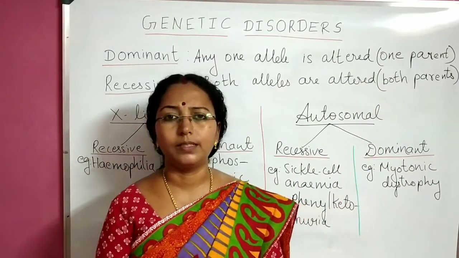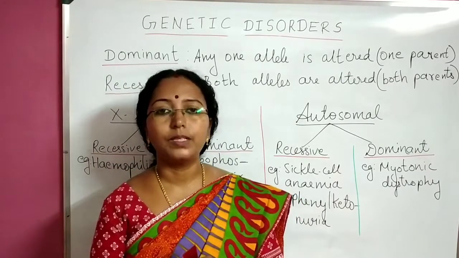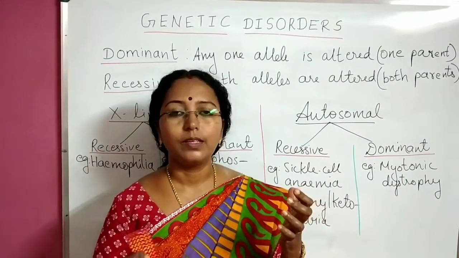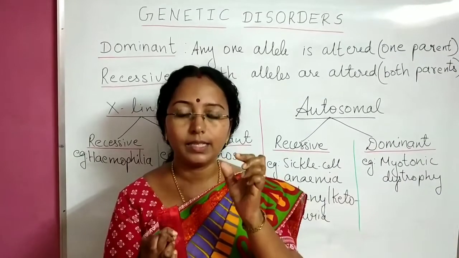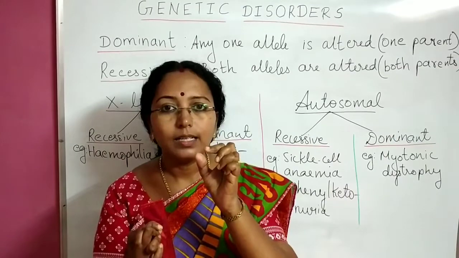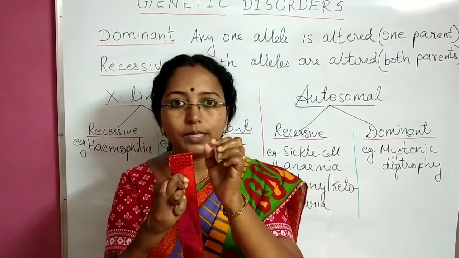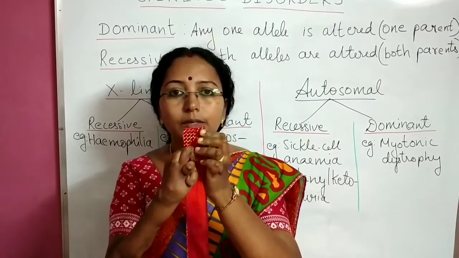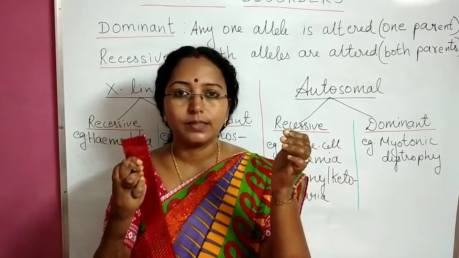What does that mean? Imagine an individual, a male or a female individual, having an allele for a character. That allele is part of a gene, and in that individual's body that one gene for a character will have two alleles.